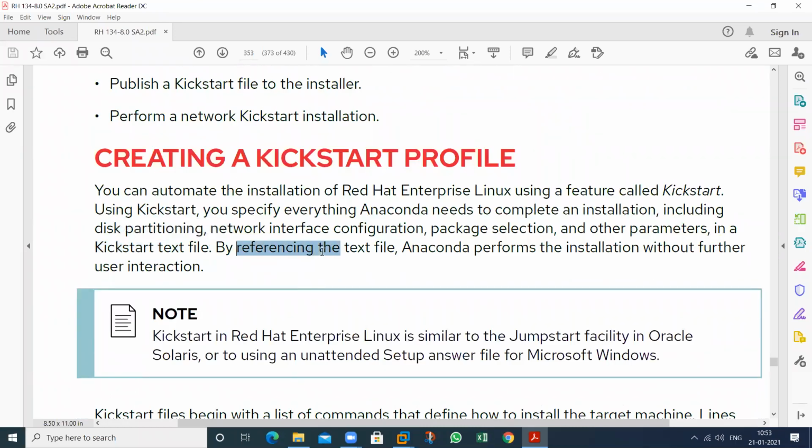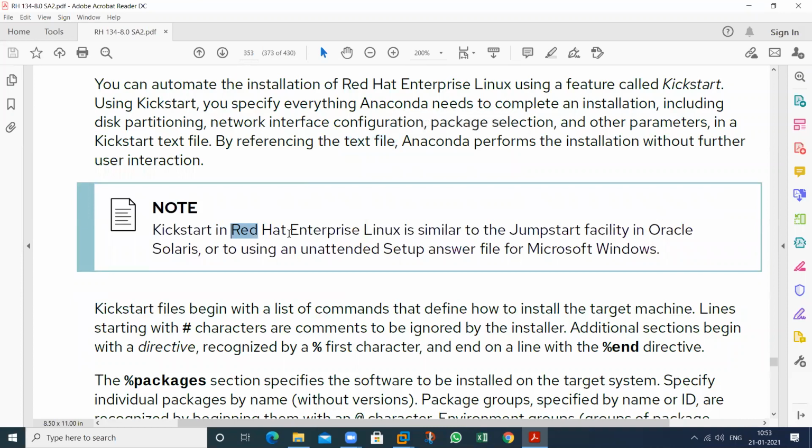By referencing the text file, Anaconda is a program that performs the installation without further user interaction. So without user interaction, all the procedure will be followed by this particular text file. Kickstart in RHEL 8 is similar to jump start. In RHEL 8 that is known as Kickstart, in Oracle operating systems that is known as jump start, and in Microsoft that file is known as unattended answer file. So different procedures are used in different operating systems.